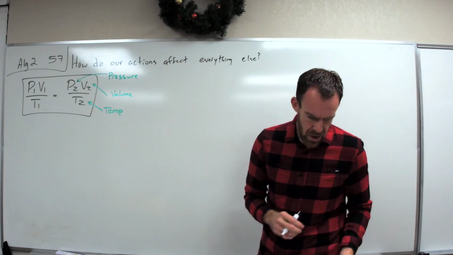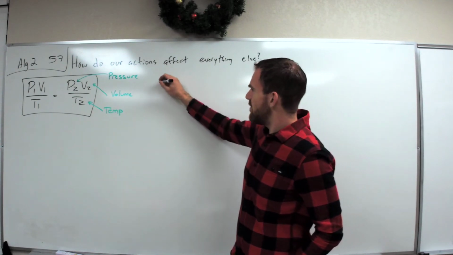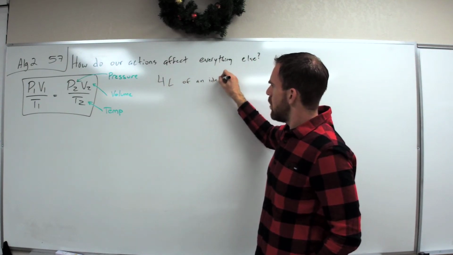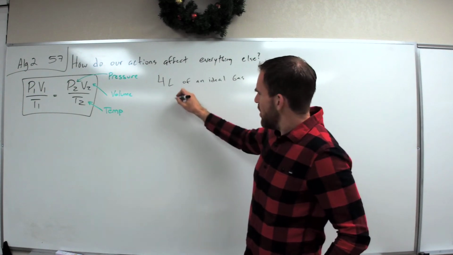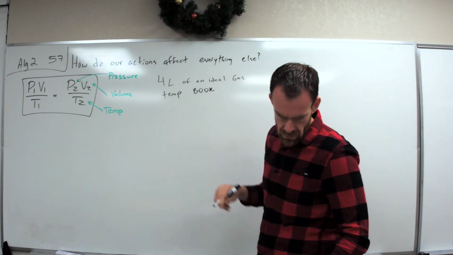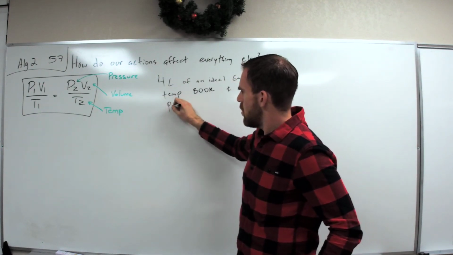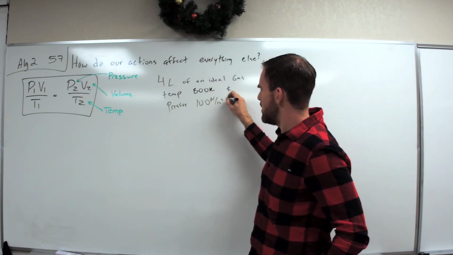So here's a sample problem. We have 4 liters of an ideal gas at a temperature of 800 Kelvin and pressure 100 newtons per meter squared.